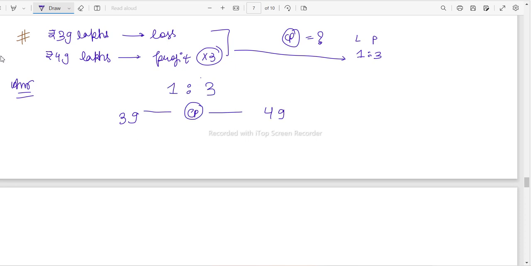So first of all, you'll subtract both of them, and you'll get 10. Now you have to divide it by this value. This value is going to be 4. So you will get 2.5. Now since you're getting 2.5, if you add 2.5 to the loss value, you'll get the cost price.